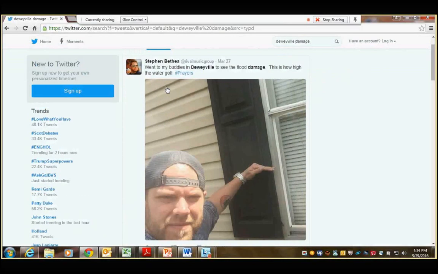that he went to his friend's house in Deweyville, and the water was this high in the home. And you can see that's a significant amount of water in the house. Again, it doesn't list an address. We're not going to be able to do an official damage assessment off of this tweet.